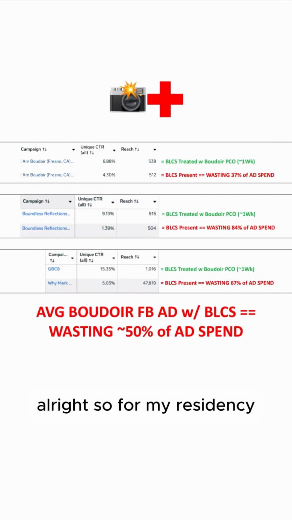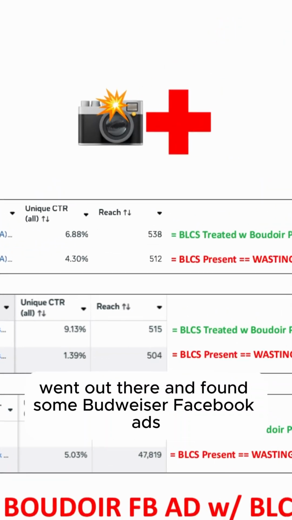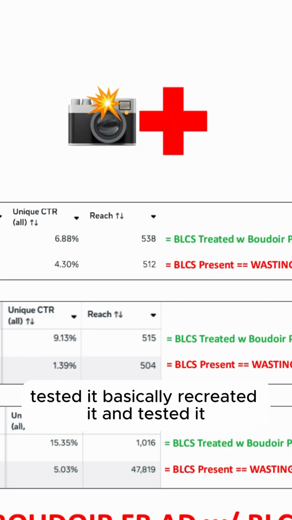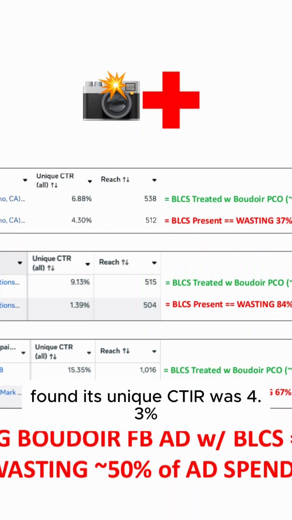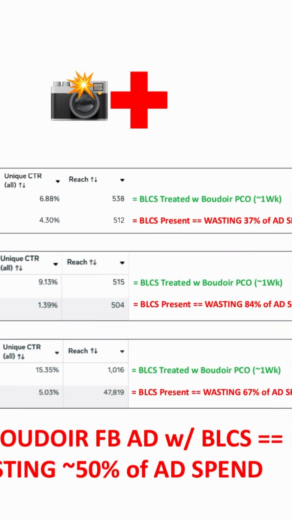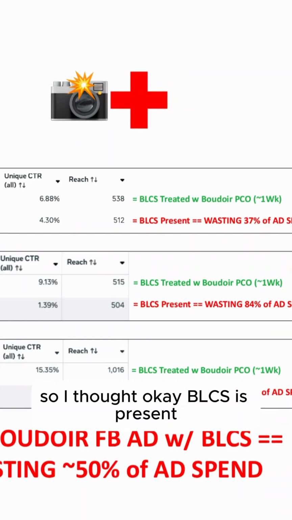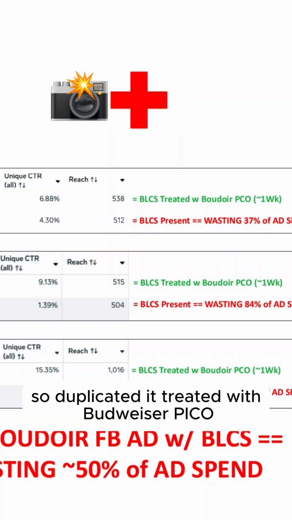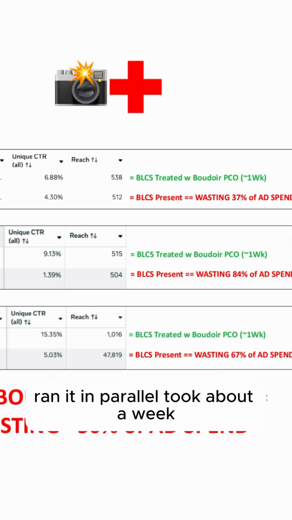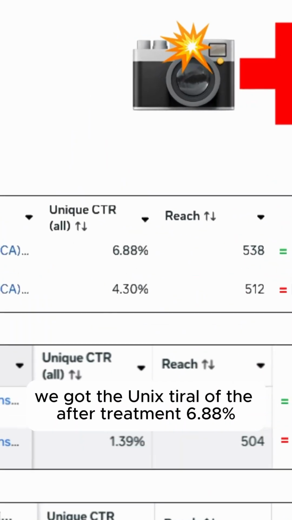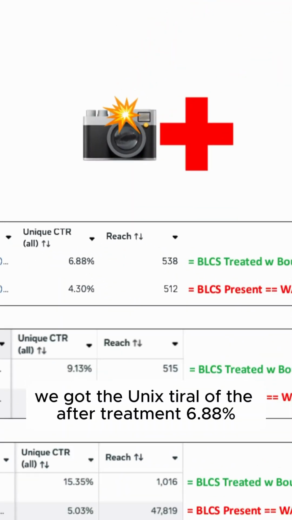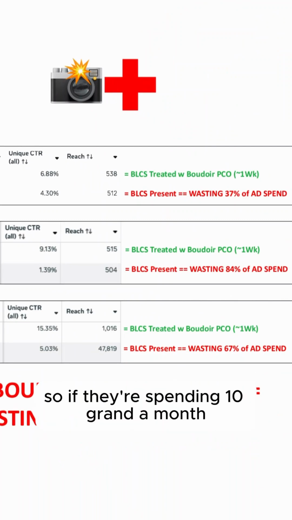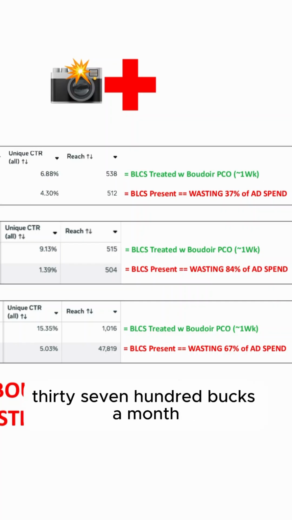All right, so for my residency, went out there and found some Boudoir Facebook ads out in the wild. Brought this first one back to the hospital, tested it, basically recreated it and tested it. Found its unique CTR was 4.3%. So, okay, BLCS is present. Got unique CTR under 6%. So duplicated it, treated with Boudoir Pico, ran it in parallel, took about a week. We got the unique CTR of the after treatment, 6.88%. So we found that the original was wasting 37% of ad spend. So if they're spending 10 grand a month, 3,700 bucks a month of that was being wasted.